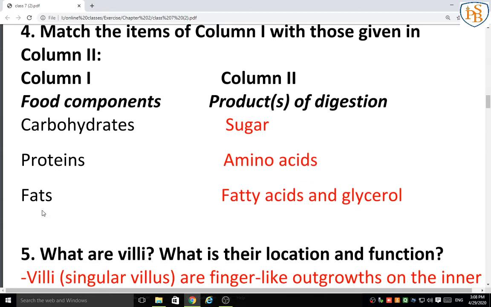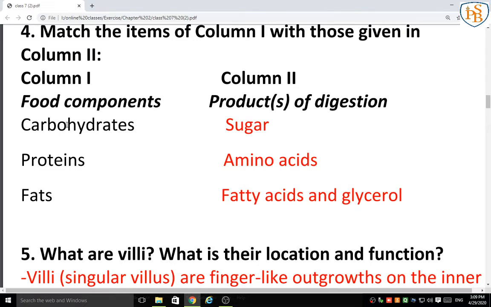Next question is to match the following. Here you have to write column 1 and then directly write the answers. Don't write column 2 again; write column 1 and then the answers directly.